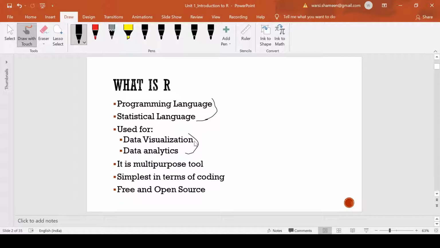with R. Along with that, we can apply analytics, and complex analytics on huge data sets can be very easily processed in R. So it is a multi-purpose tool and it is simple as well. Comparatively, it is simple in terms of coding. There are people from non-technical backgrounds who have a phobia of coding.